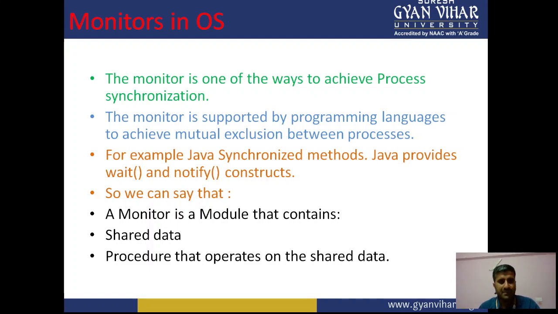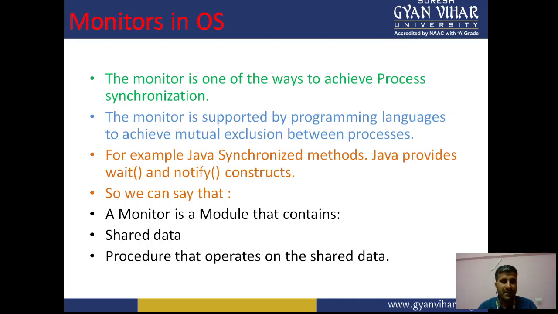So, to summarize or define the monitor a little bit: basically, a monitor is a module. It is a module only. Simple, there is no problem at all. A monitor is a module that can contain shared data and procedures that operate on the shared data. Shared data is basically the variables which we have declared in our programming, and the question is who can access them, the processes.